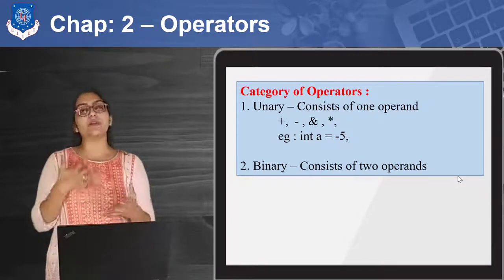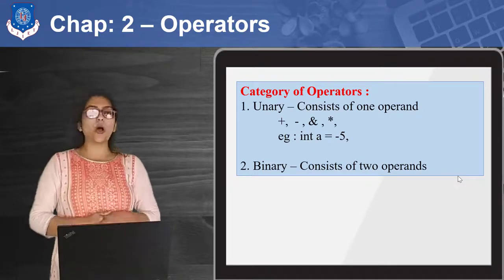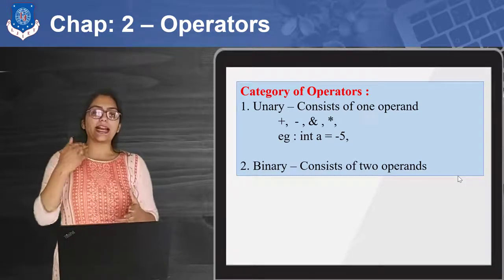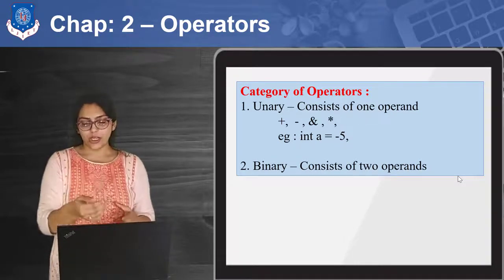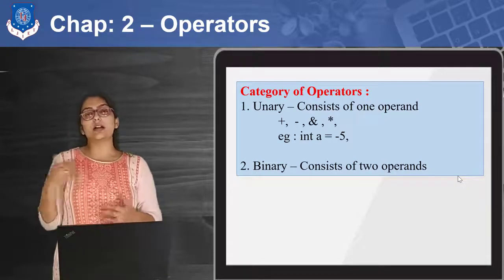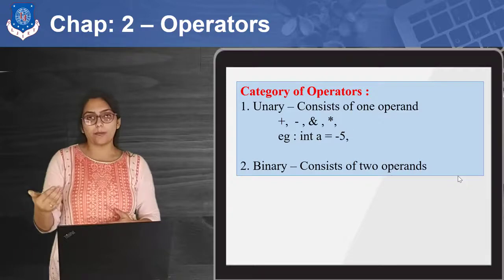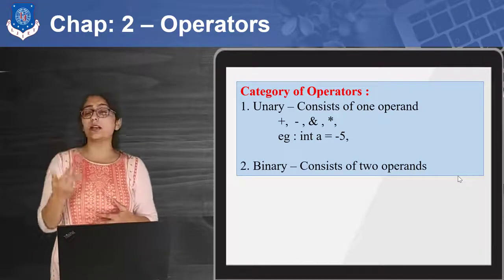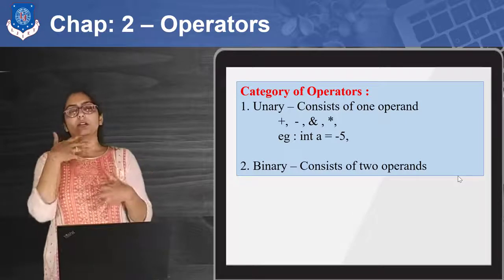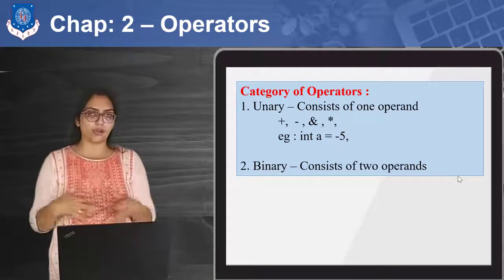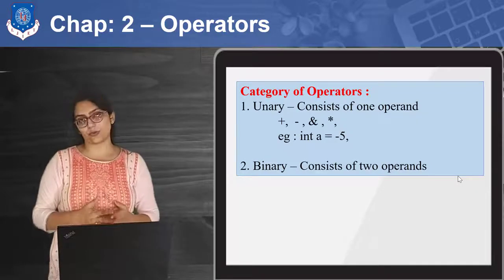In the same way we can have unary operators as well. So you are writing minus 5, that means it will make the negative value of 5. You are complementing something, the complement of A, that does not need another operand. So whatever operation can be performed using a single operand only is called a unary operator. So this is the basic difference between unary and binary operators, and this is all about C tokens.